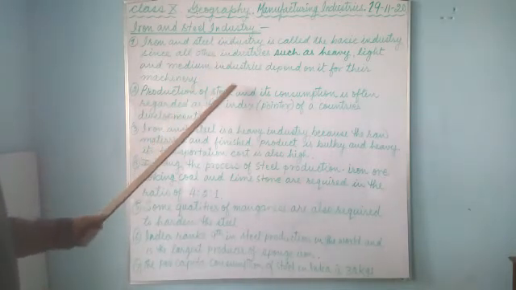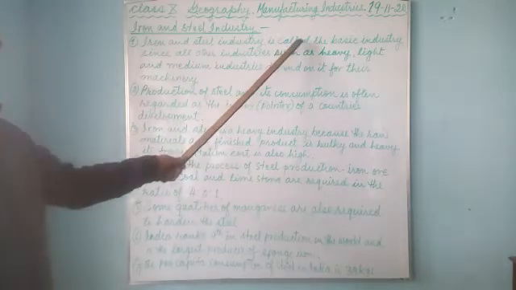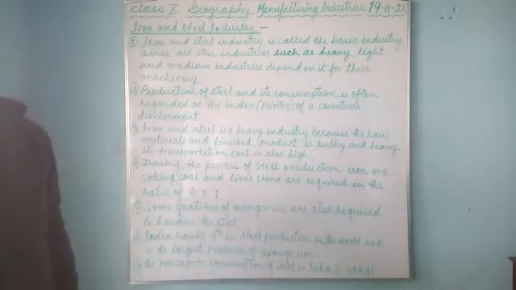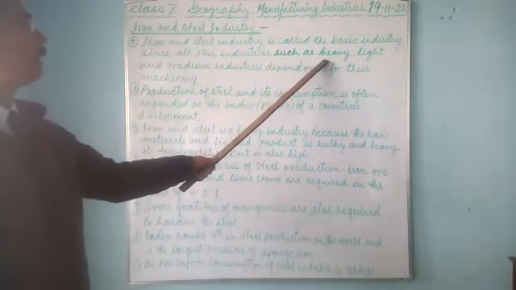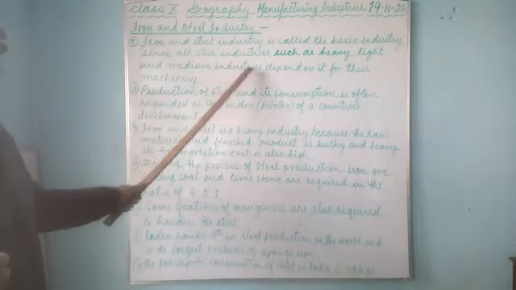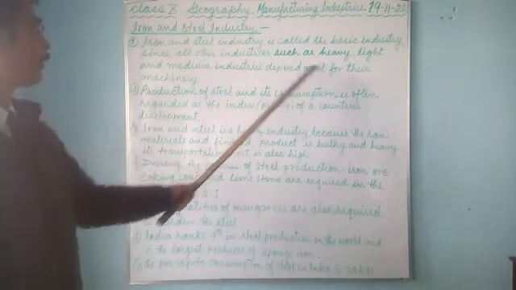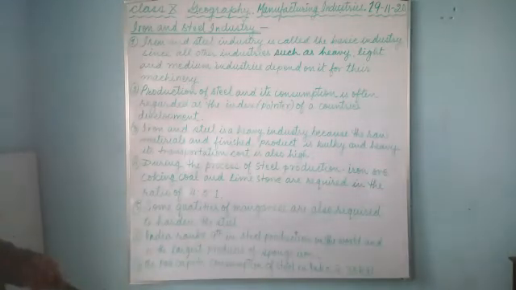Now pay attention and listen carefully. There are altogether 7 points. Iron and steel industry is called the basic industry. It is called the main industry, basic industry, because all other industries such as heavy industries, light industries, medium industries, they depend on the iron and steel industry for their machineries. All the machineries require steel, and heavy industry, light industry, medium industries directly depend on the iron and steel industry for their raw materials.